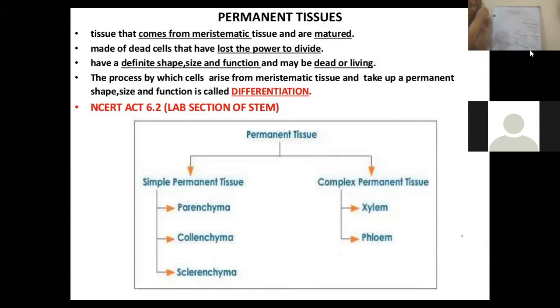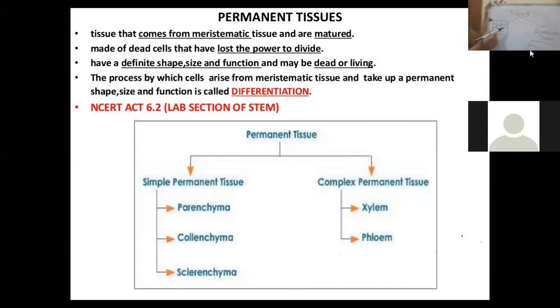If we talk about the parenchyma cells, for example, if this is the parenchyma tissue, the cells are living. Maybe they don't have the ability to divide, but they are living cells. Parenchyma cells are living. The cell wall of a parenchyma cell is thin. They are of the same shape, right?